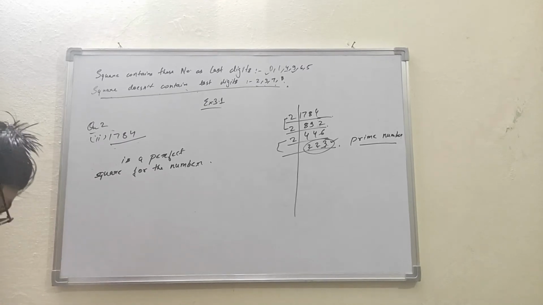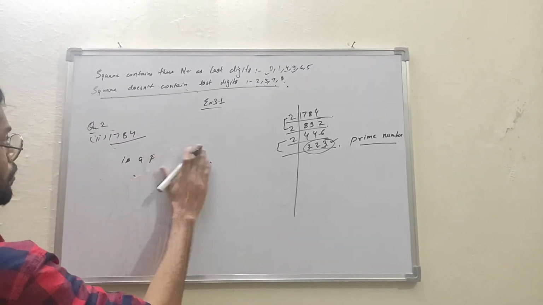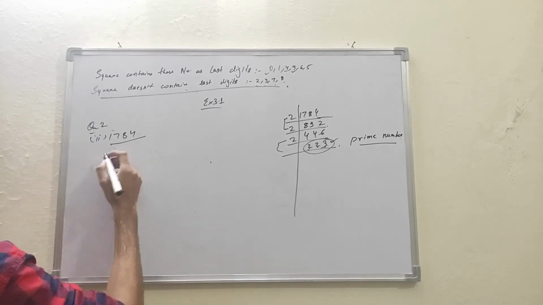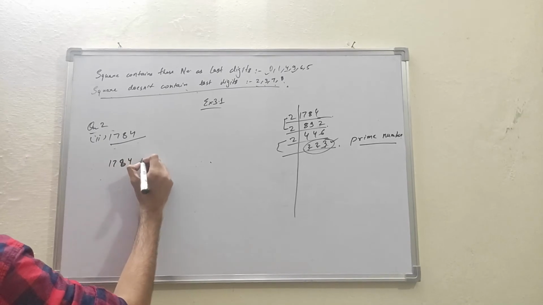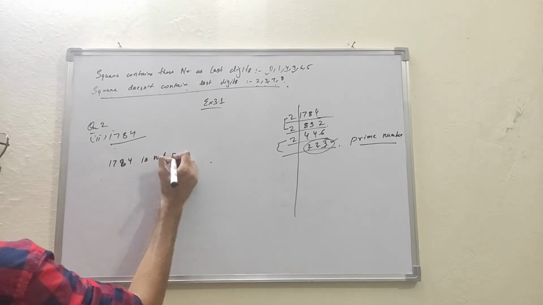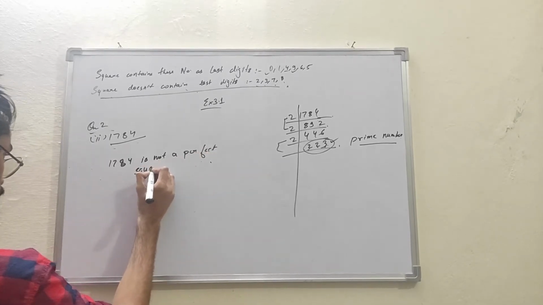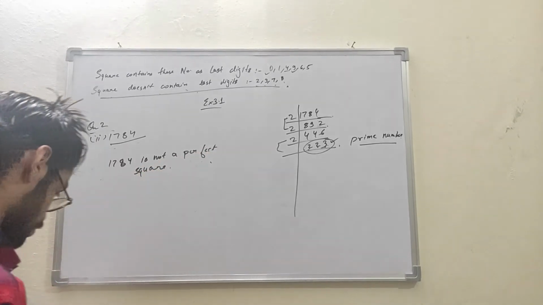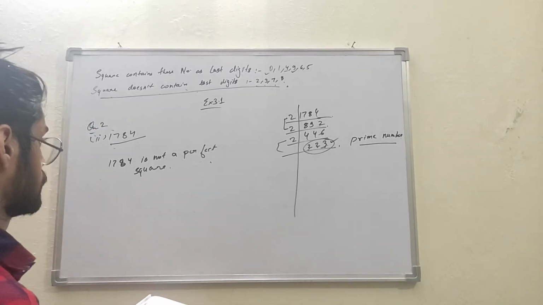Okay. So let's move to the third part. So the conclusion is 1784 is not a perfect square. Okay. Because they are asking to find the number whose square is the given number.